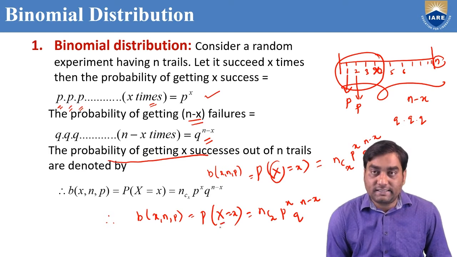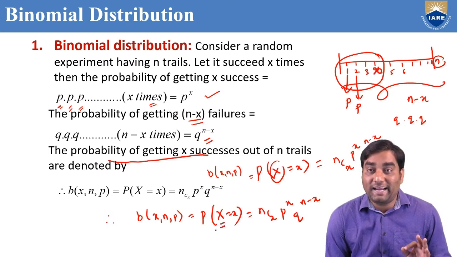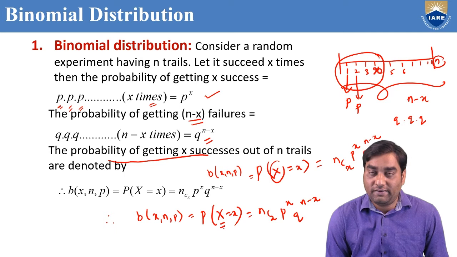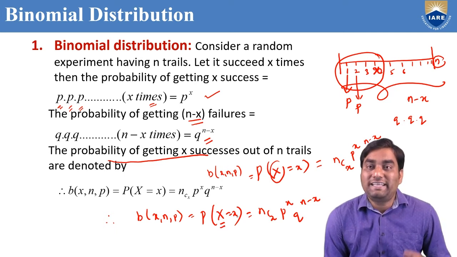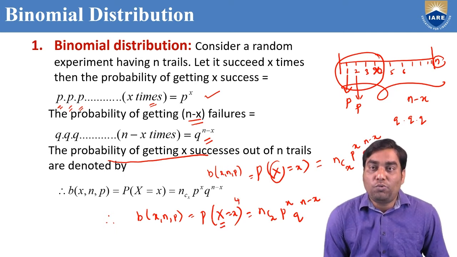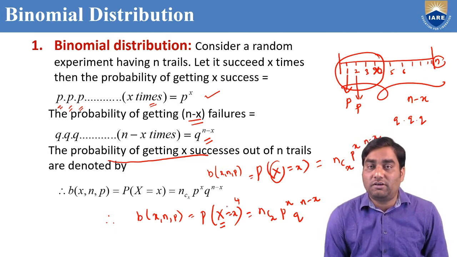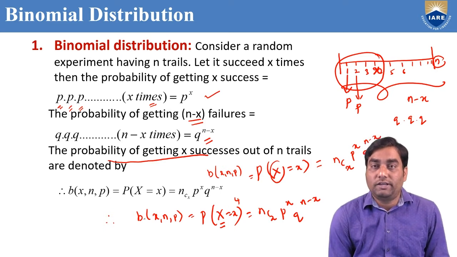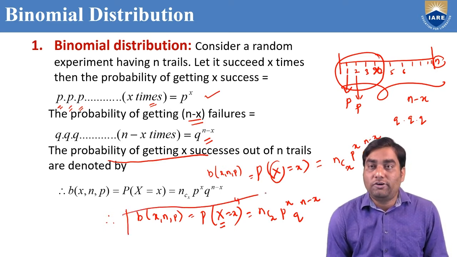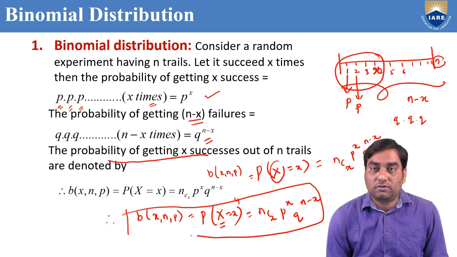Here capital X is success, like head in our example. Small x is number of heads. I want probability of getting number of heads as 4 if we toss a coin n times or 10 times. We can do this by using the binomial distribution.